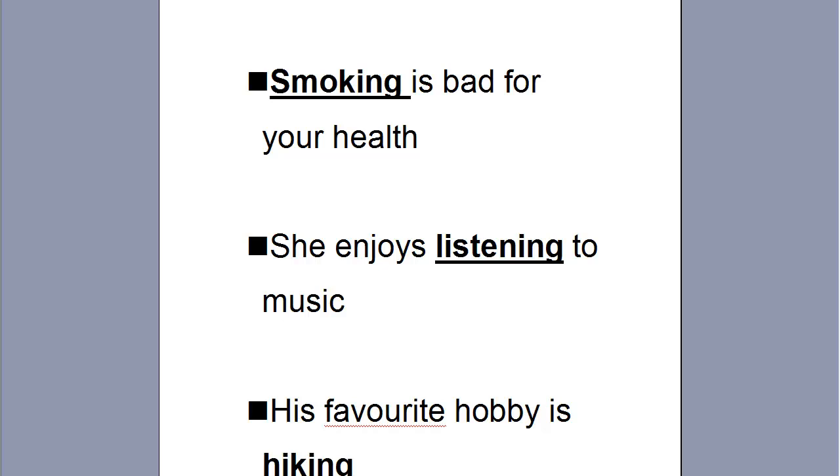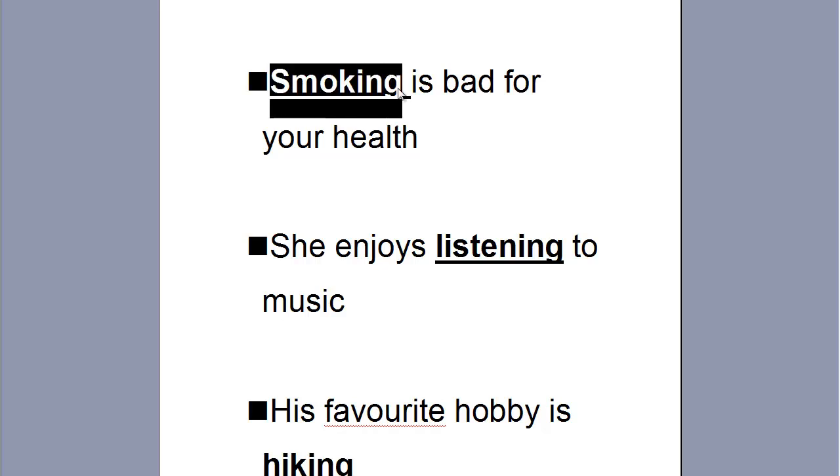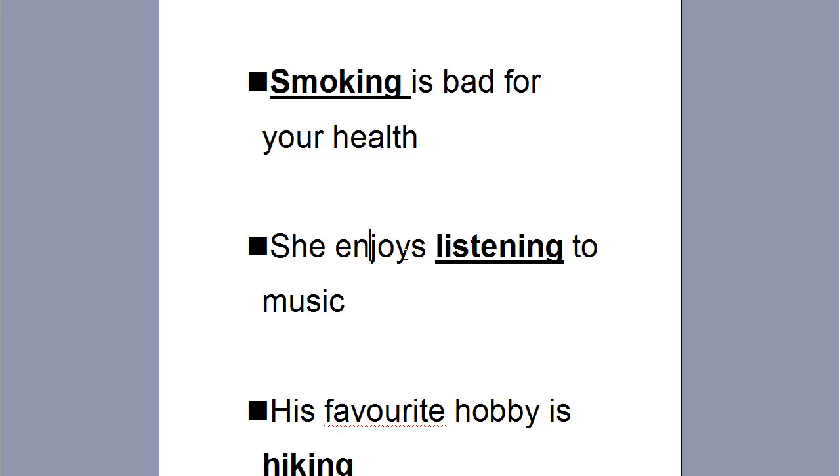So, let's read these examples. Smoking is bad for your health. This is our first example. As you can see, this is not a verb, it is a noun, it is the subject of the sentence. The action of smoking is bad for your health, okay? It's not a verb anymore, the gerund is the noun. So let's move on to our next example where the gerund is the object of a sentence.